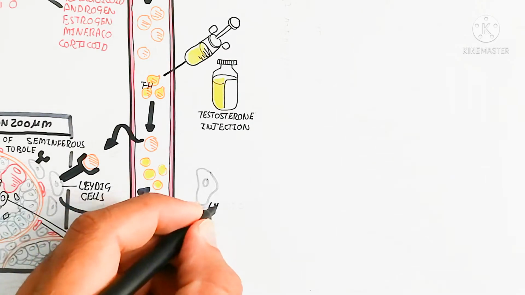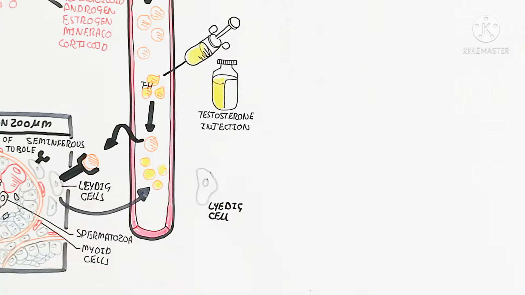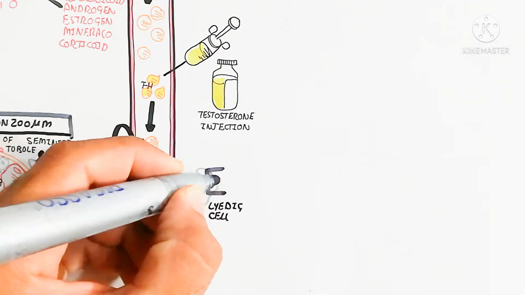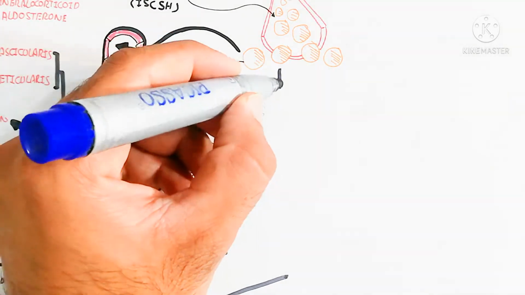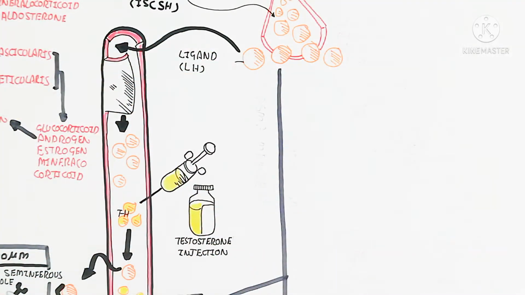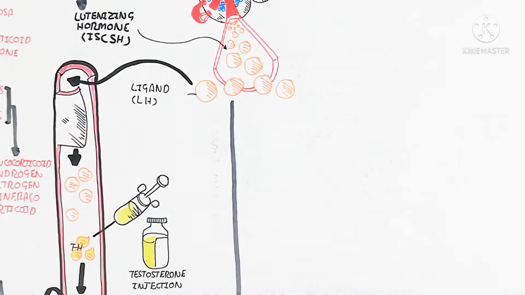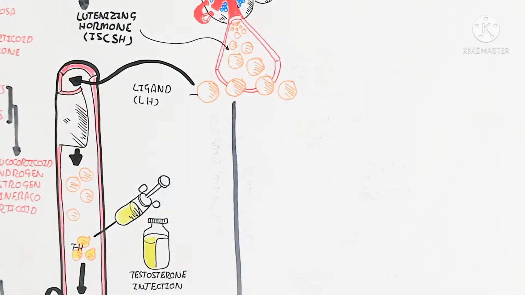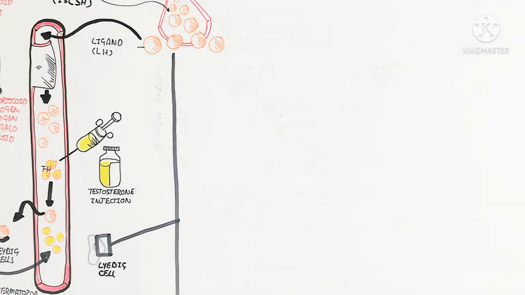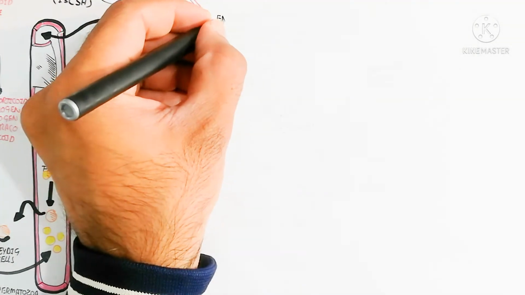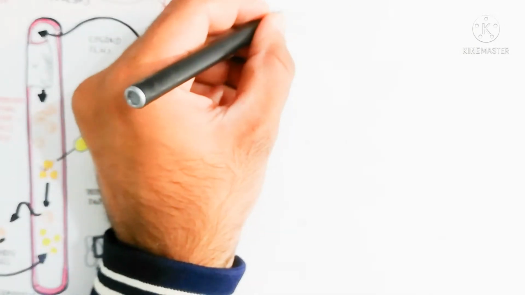So let's begin to understand the cross section of the Leydig cell, the plasma membrane of the Leydig cell, to understand how the ligand, luteinizing hormone, interacts. The luteinizing hormone binds with the G-coupled protein receptor, and this is the endocrine secretion from the pituitary gland to the blood circulatory system. The first messenger is the luteinizing hormone.